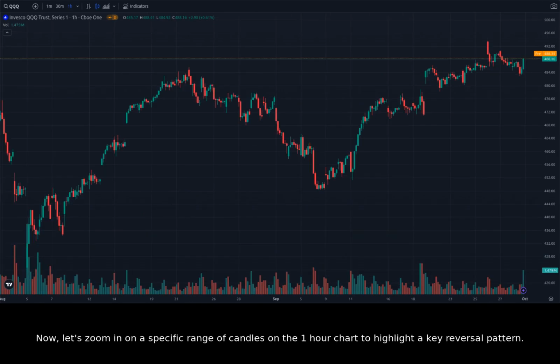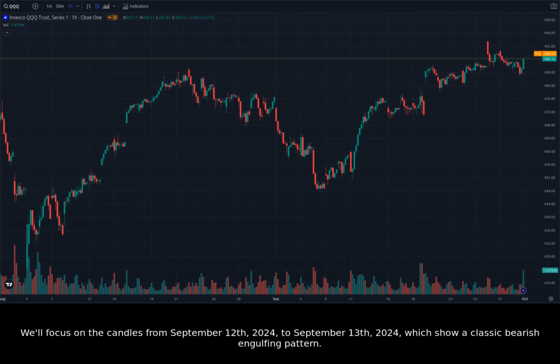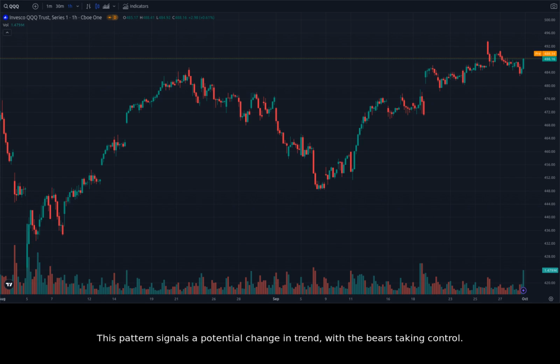Now, let's zoom in on a specific range of candles on the 1-hour chart to highlight a key reversal pattern. We'll focus on the candles from September 12, 2024 to September 13, 2024, which show a classic bearish engulfing pattern. This pattern signals a potential change in trend, with the bears taking control. The first candle, a green candle, represents the bulls pushing the price higher.